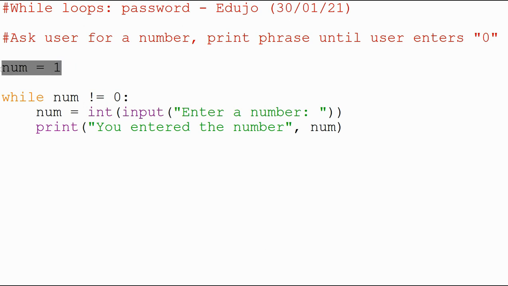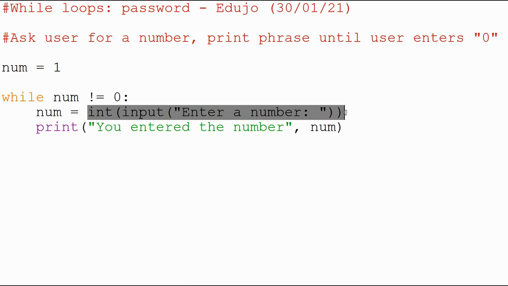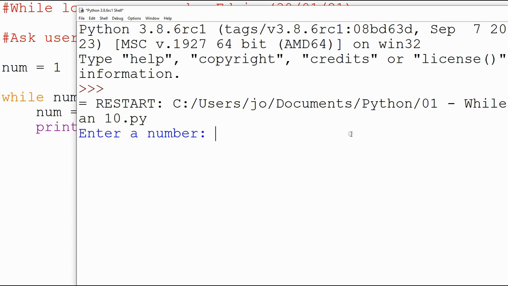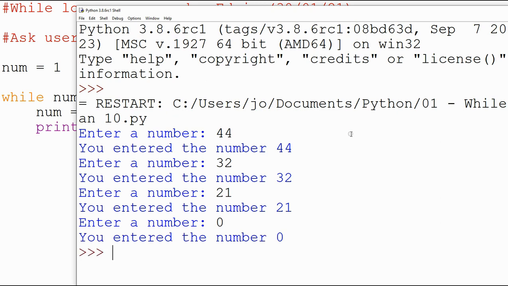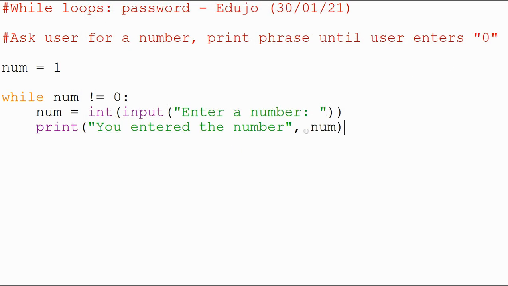So we initialized our variable with a 1. We declared it there. Then we compared that number to 0. So while it's not equal to 0, remember we've got the colon, we're going to continuously ask the user to enter a number. And then we're going to print out a phrase, you entered the number, and we just included whatever number the user entered. And it worked perfectly. I'm just going to do 44, 32, 21, and then 0 again, and you can see the program stops after the user enters the sentinel number, or the escape key that we want to call it.